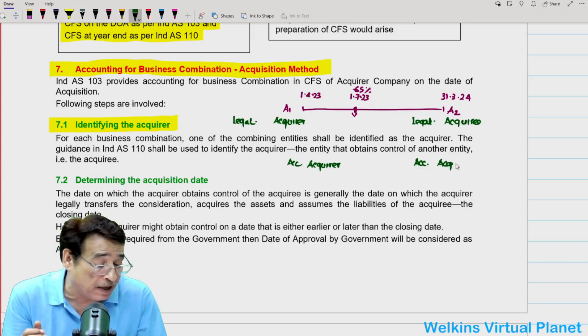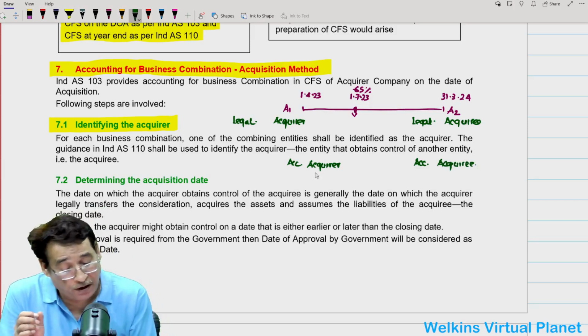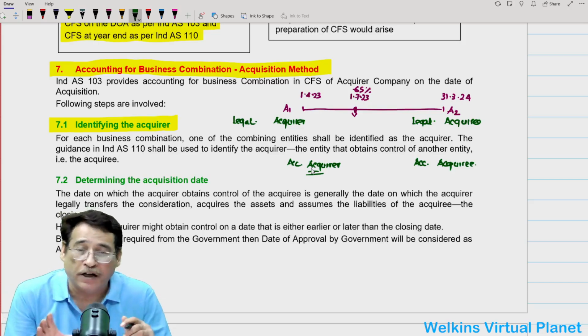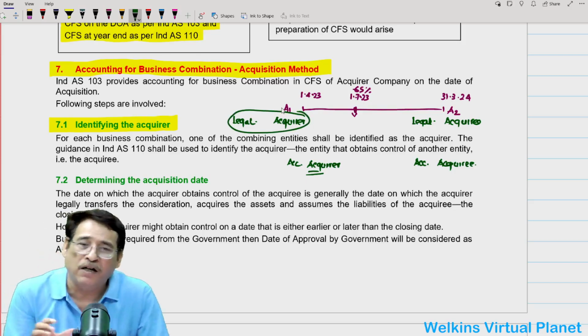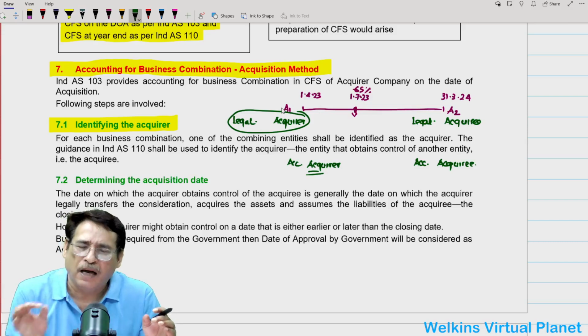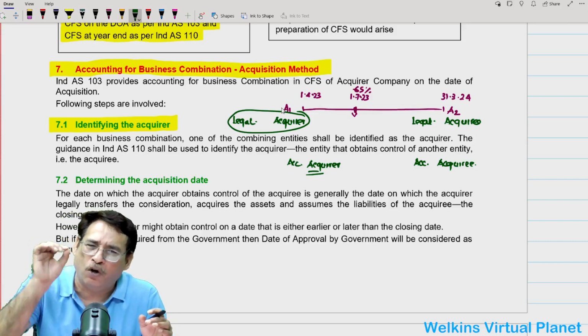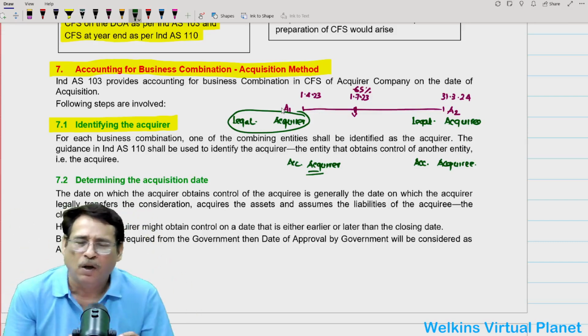Why are these terms important? First of all, let me tell you, because accounting will always be done in the books of the accounting acquirer. 99.99% of the time, the legal acquirer happens to be the accounting acquirer, without an iota of doubt. You need not stretch your mind unnecessarily to figure out which company is the accounting acquirer. It will be very simple, correct?